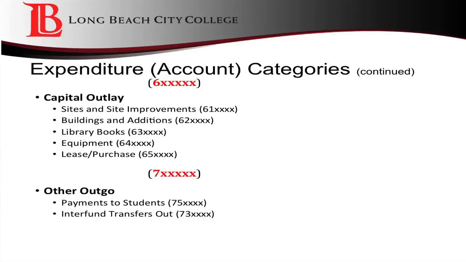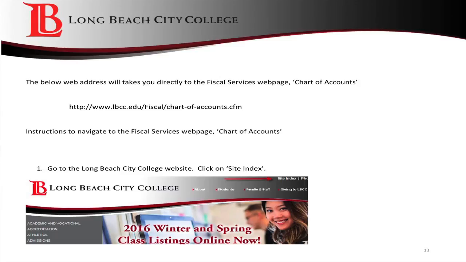Account strings that start with the number 7 are other outgo, mainly payments to or for students like financial aid, childcare, grant monies awarded, or bus passes. All expense account numbers can be found on the Fiscal Services webpage. This webpage address and navigation will take you to the Fiscal Services webpage, Chart of Accounts.